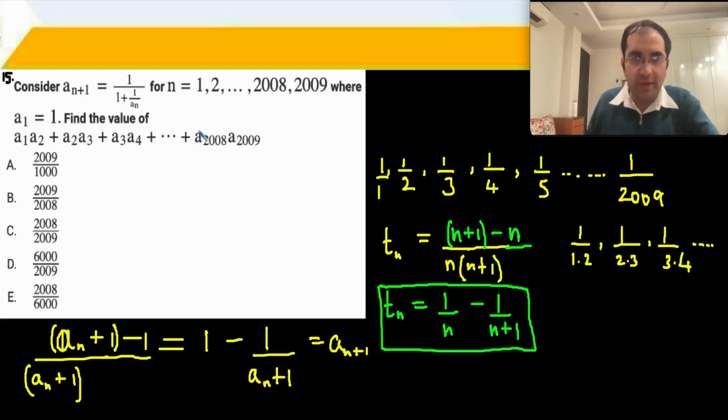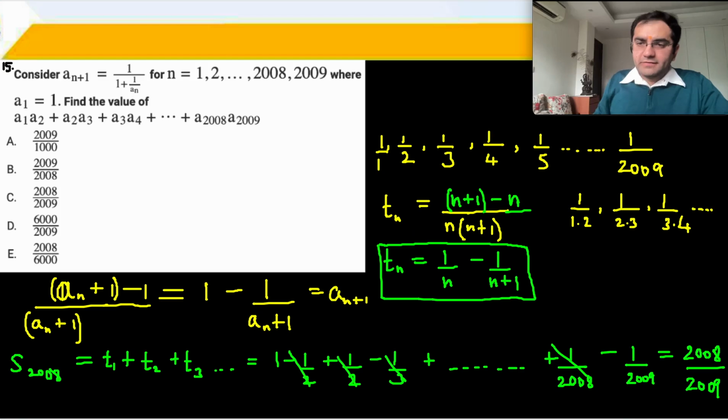We have to go till the 2008th term. I have to add 2008 terms, starting from A1, because it's A1, A2, A2, A3. So from A1 we have to go till 2008 terms, right? So at the bottom, I want the sum of 2008 terms, and then I start putting in n equal to 1, 2, 3. When you put n equal to 1, what do you get? 1 minus half. Put 2, half minus 1/3, and so on.